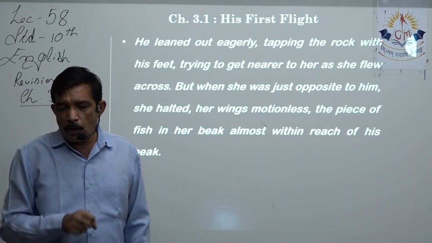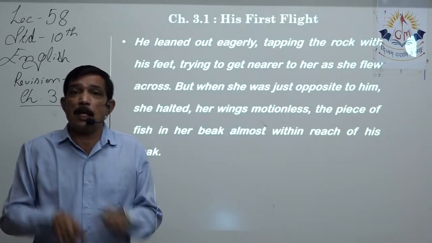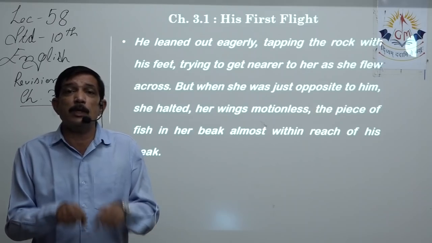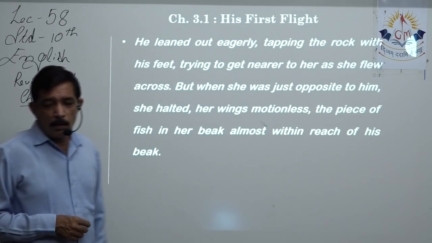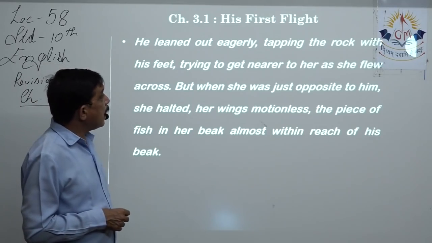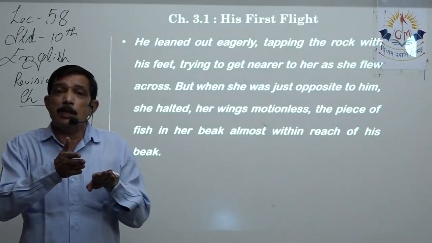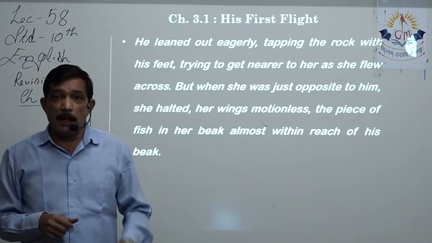And he was leaning forward, tapping the rock with his feet. Here it is said tapping, but we can understand that he is tapping both the feet turn by turn, and actually he is dancing with joy, because now the food is very near to him. And trying to get nearer to her as she flew across. But when the mother came very near the ledge, she kept on hovering. Hovering is when you stay at one place and still you're flying, right?